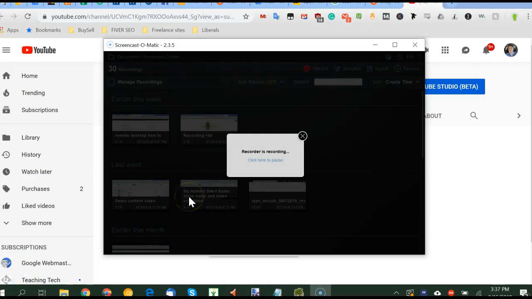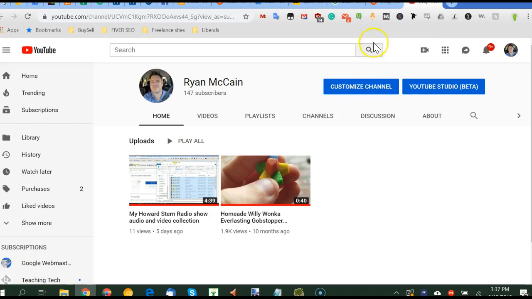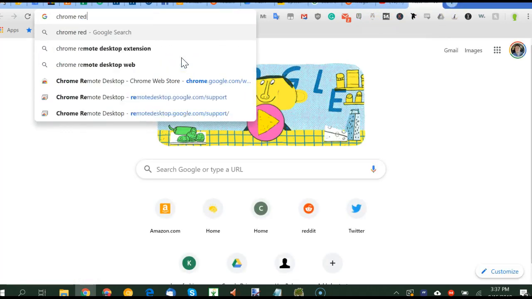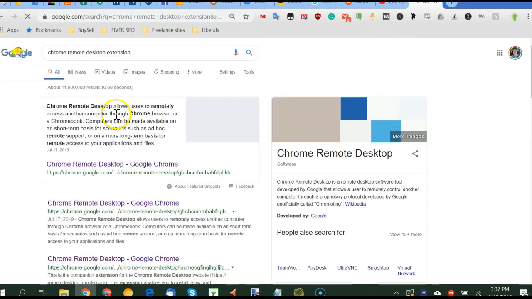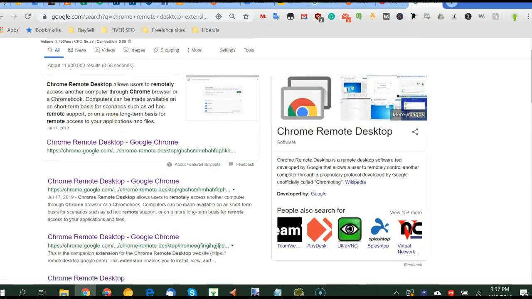Okay, I will make this quick for you. To host a Chrome Remote Desktop Tech Support screen sharing session, just open Chrome, Chrome Remote Desktop extension. Then click on it.